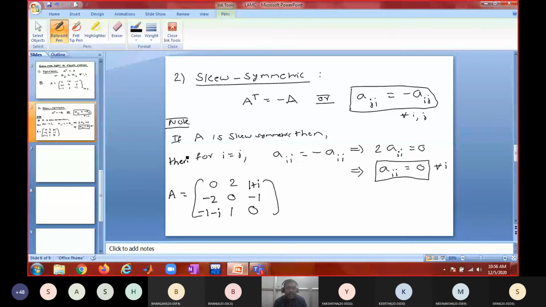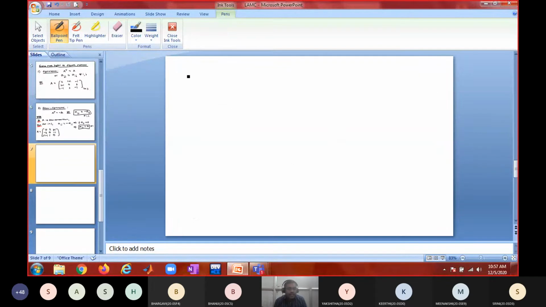This is a very important result. In a skew symmetric matrix, all the principal diagonal elements are zeros. That is the result. So what is the next type of matrix? Symmetric is over, skew symmetric is over. What could be the third matrix?